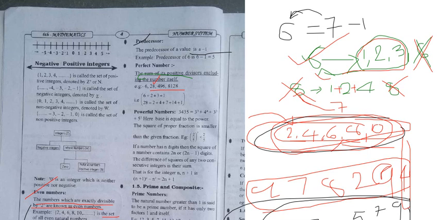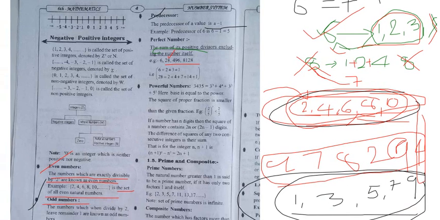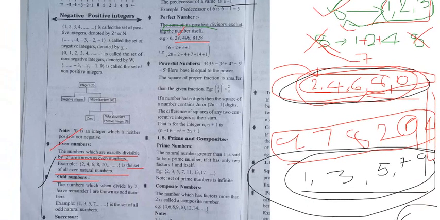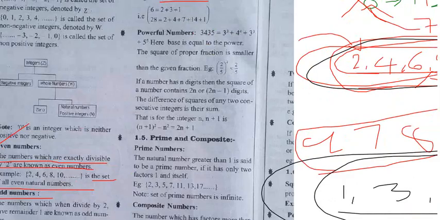Now coming to the next point, powerful numbers. What is the meaning of powerful number? Now see that. I will zoom and show. If you have the textbook, open your textbook and see that. Here, 3435 is a number. He wrote that number as 3 to the power of 3 plus 4 to the power of 4 plus 3 to the power of 3 plus 5 to the power of 5. Here the base is equal to the power.